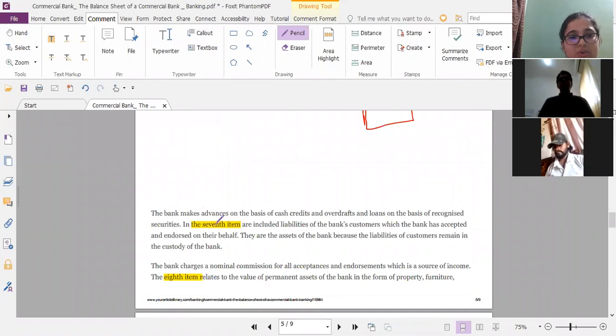Now the bank makes advances on the basis of cash credits, overdraft and loan. This is about loans again, the previous point. Loans on the basis of recognized securities.